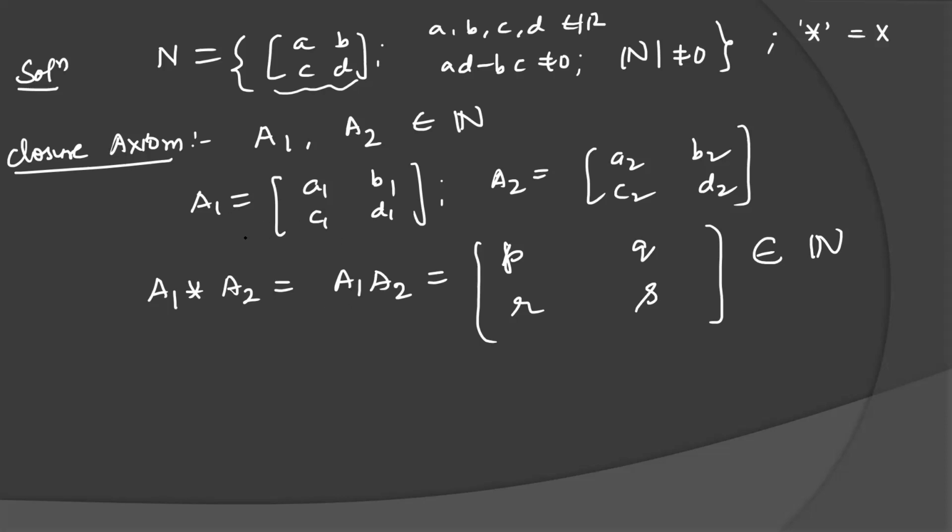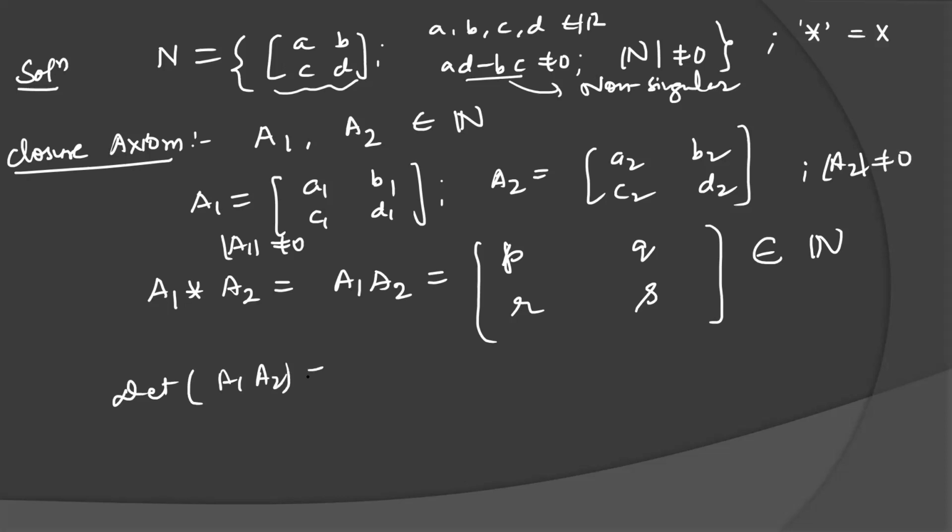Remember one more point here. A1 determinant is not equal to 0 and A2 determinant is also not equal to 0, because we are taking from the non-singular family of matrices. The determinant of A1 A2 will be equal to the determinant of A1 into the determinant of A2, using the property of determinants, and this is not equal to 0 and this is also not equal to 0.